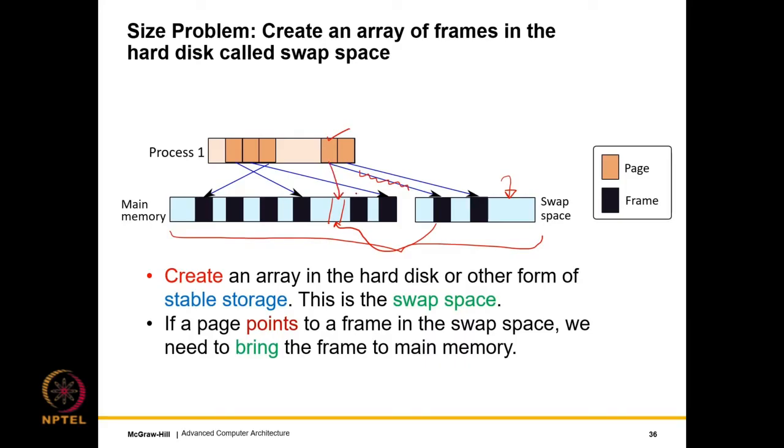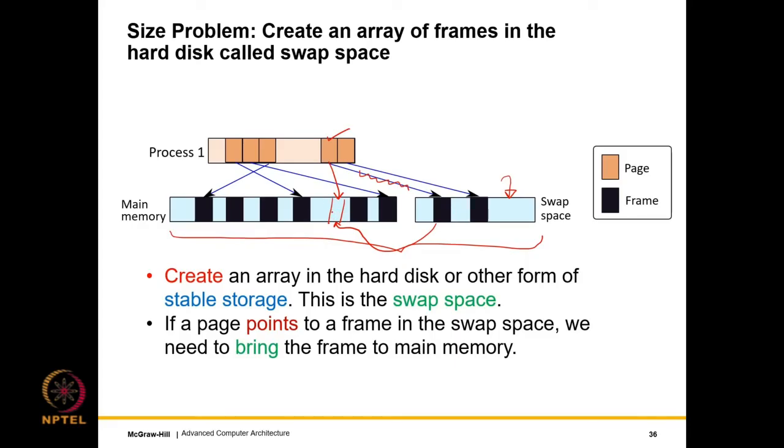Of course, if we don't have free frames in memory, it is similar to not having free ways in a set. So in that case, we need to take one frame from main memory, put it in swap space, like do a page replacement, create space for a frame and bring a frame in.